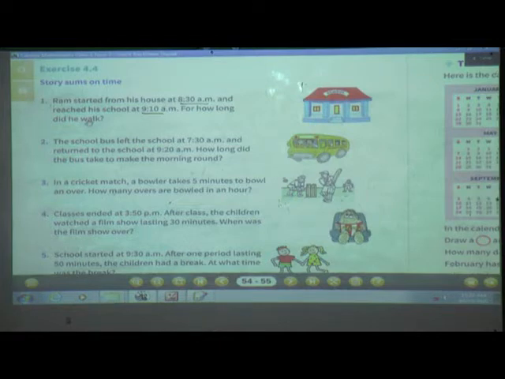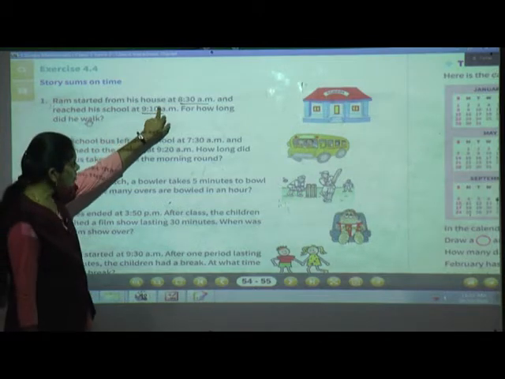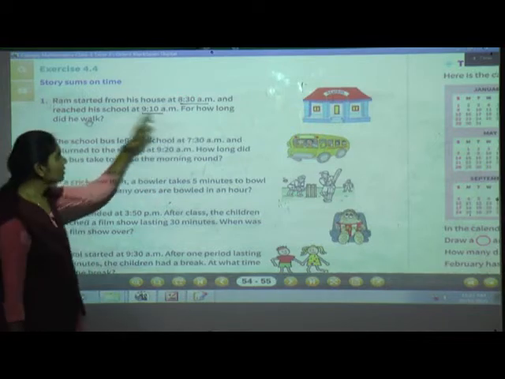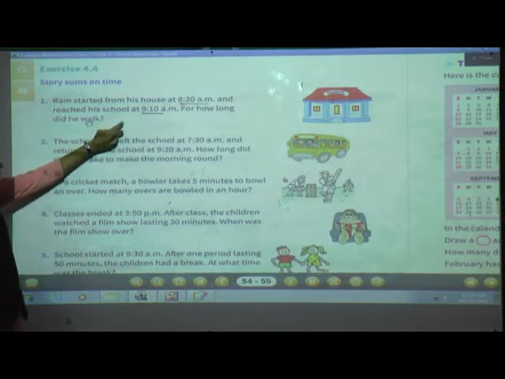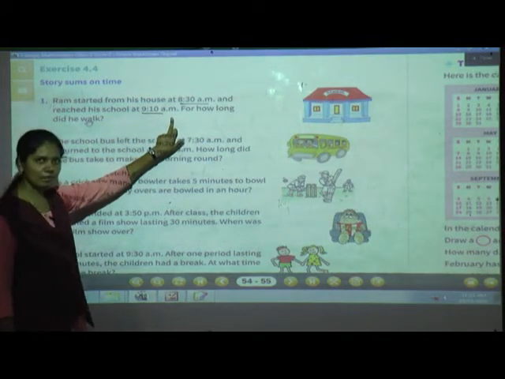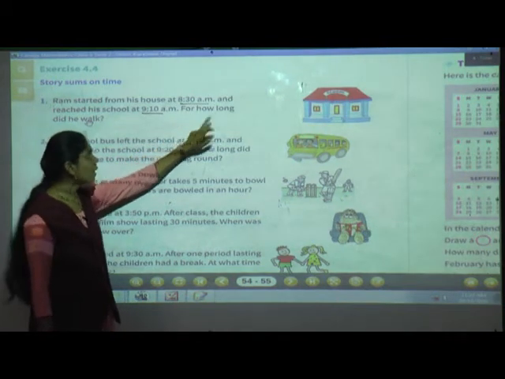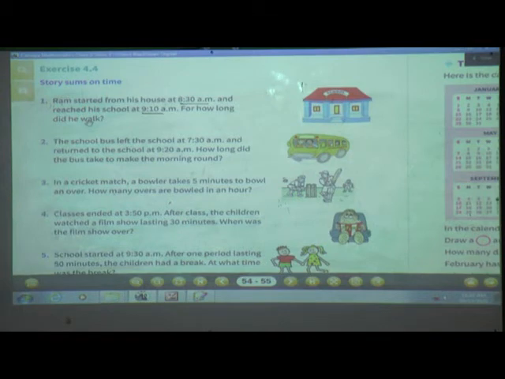Sentence, read it once again. Ram started from his house at 8:30 AM and reached his school at 9:10 AM. Okay. For how long did he walk? What is the question? For how long did he walk?